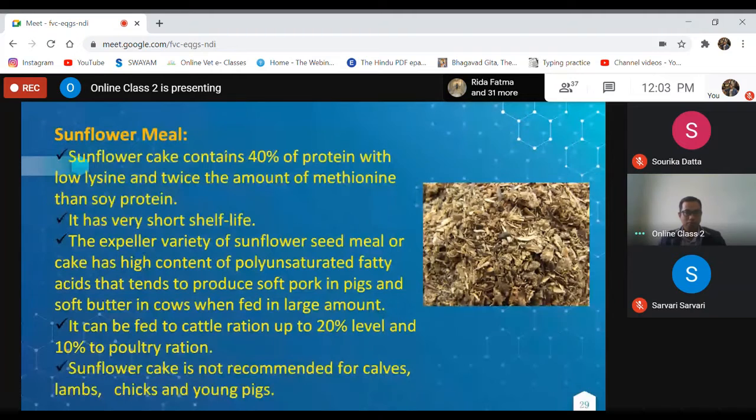So this is a drawback of sunflower meal. We should not incorporate high levels. It can be fed to cattle ration up to 20% level, not more than that, and 10% in poultry ration. Sunflower cake is not recommended for calves, lambs, chicks, and young pigs.